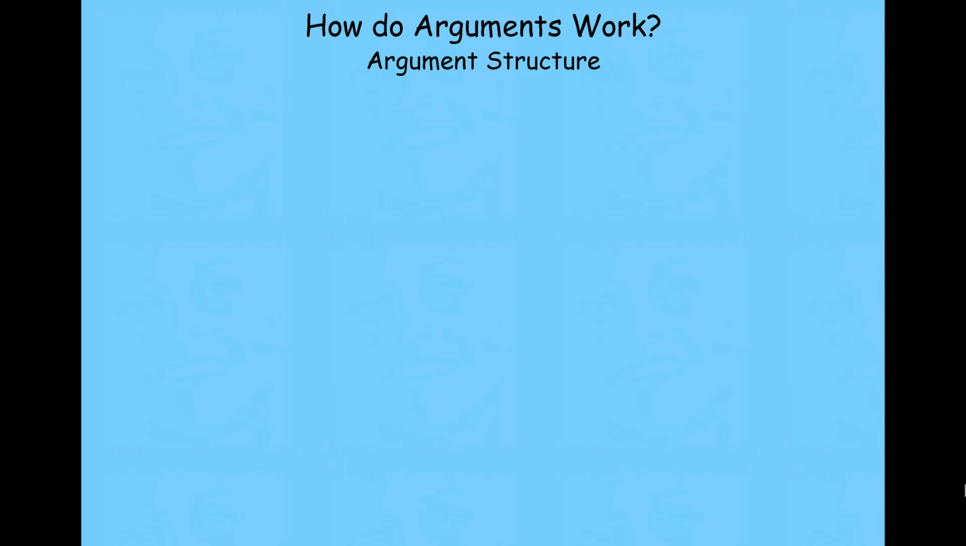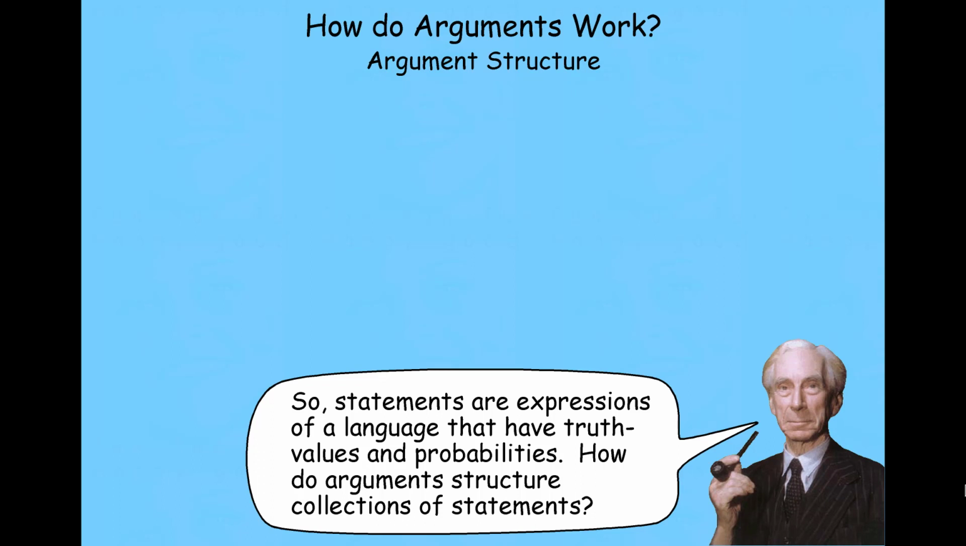So now we know about statements, right? And arguments are just structured collections of statements. But what's the structure, as it were? Well, arguments break statements into 2 components, and then they make a claim about their relationship. So statements are expressions of a language that have truth values and probabilities, and arguments structure those statements, talking about the relationship between 2 different collections of statements, essentially.